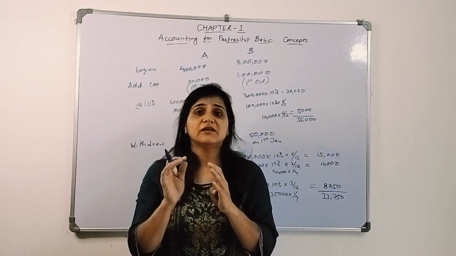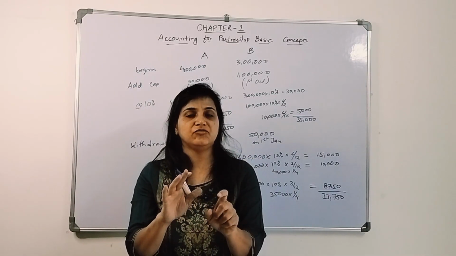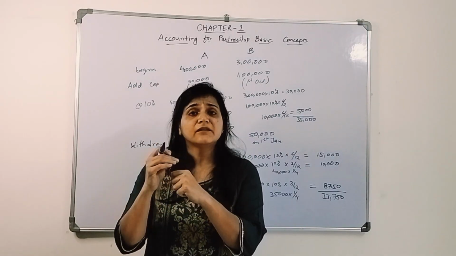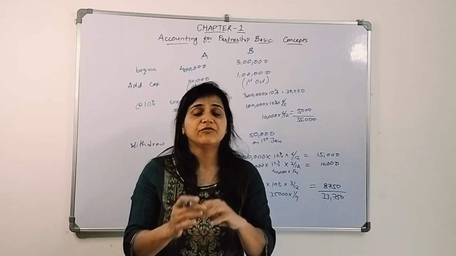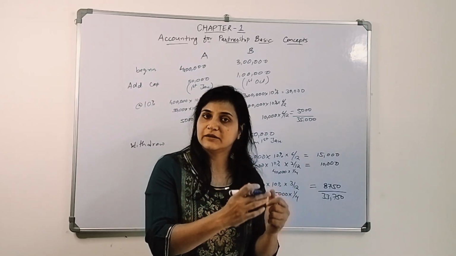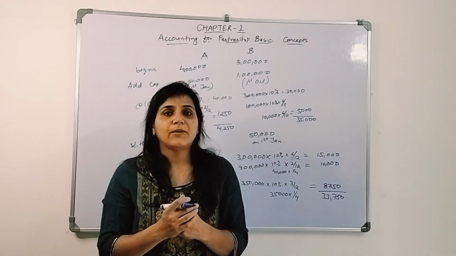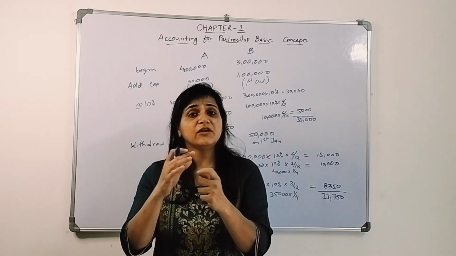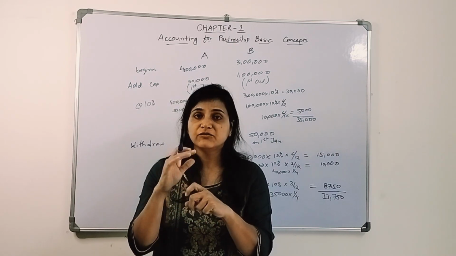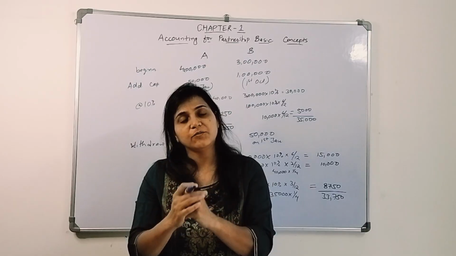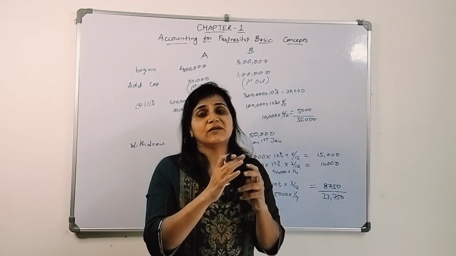You need to remember that if nothing has been mentioned in the partnership deed, you are not supposed to give interest on capital. If there is a loss, you are not supposed to give interest on capital. If there is an adequate profit, give the interest on capital, and the remaining amount you need to divide in the profit sharing ratio. If there is an inadequate profit, so the profit is not sufficient to give the full amount of interest on capital, whatever profit it is, you have to divide that profit as per the capital they have invested, as per that ratio.